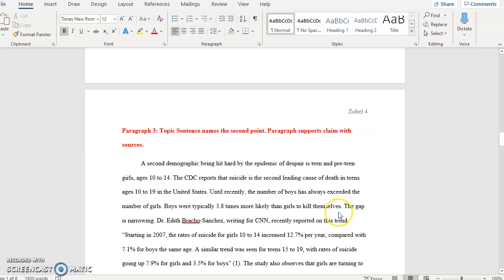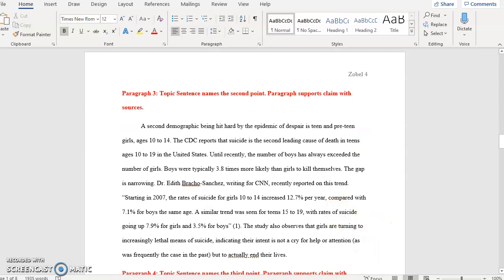Paragraph 3, I have a topic sentence that names my second point. A second demographic being hit hard by the epidemic of despair is teen and preteen girls ages 10 to 14. Now, you'll notice that I use the word second to let my reader know that I'm on my second point in my outline.